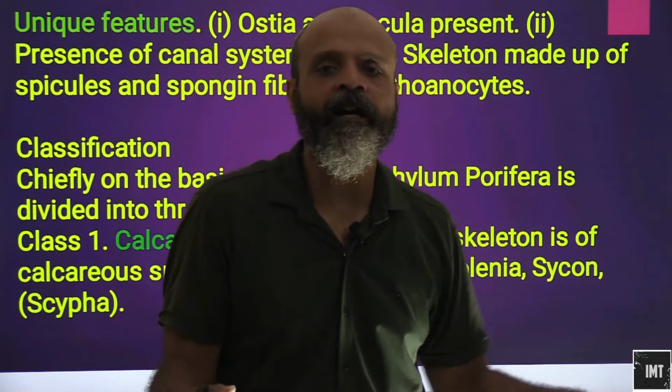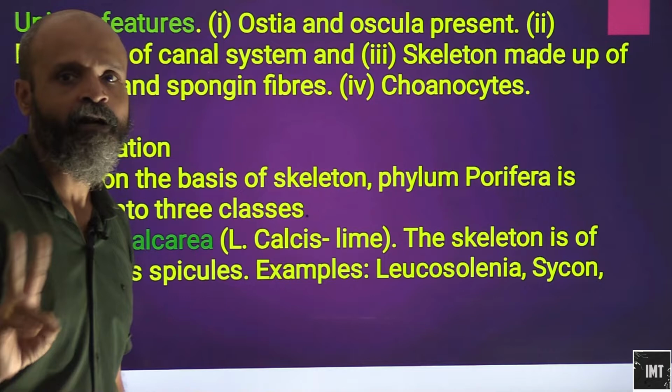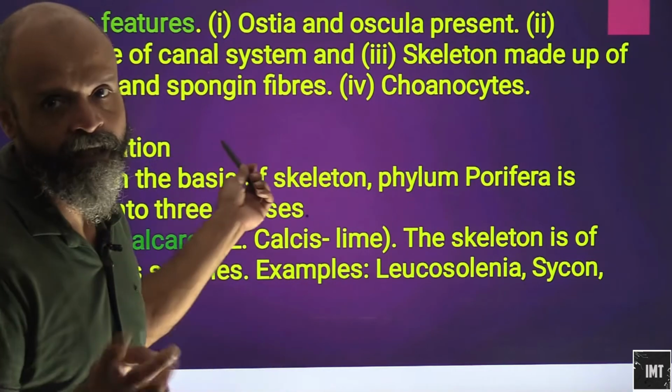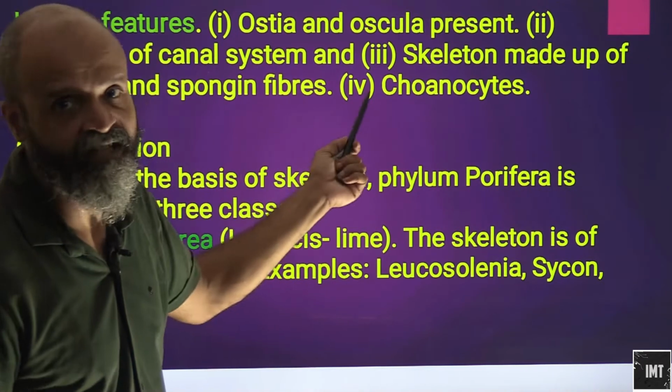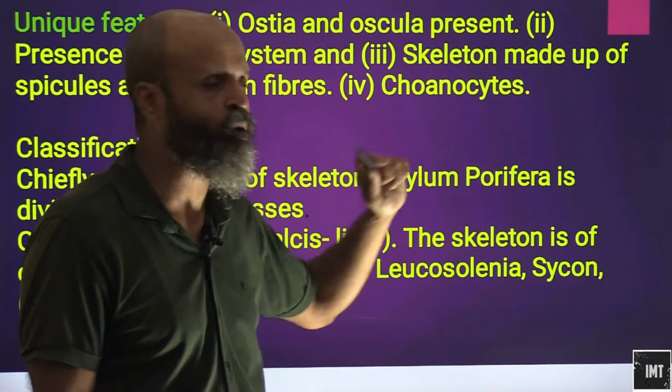So these are the unique features of sponges. Mostly the questions that are asked are on unique features, so we need to make a special note of these things: ostia, osculum, inlet and outlet of water, presence of the three canal systems, skeleton made up of spicules and spongin fibers, and choanocytes.